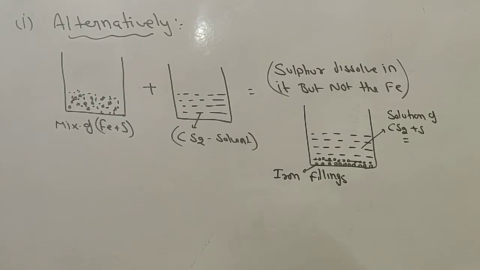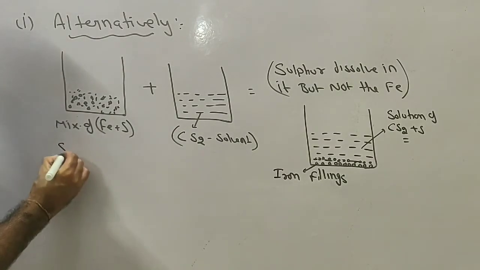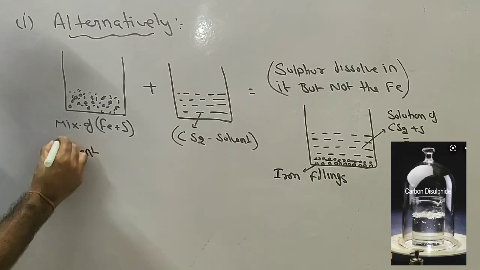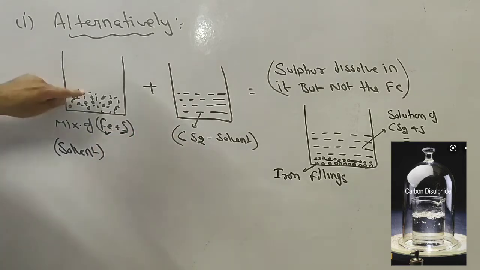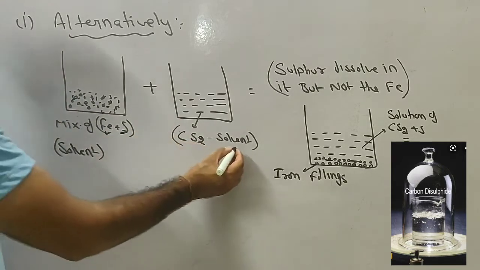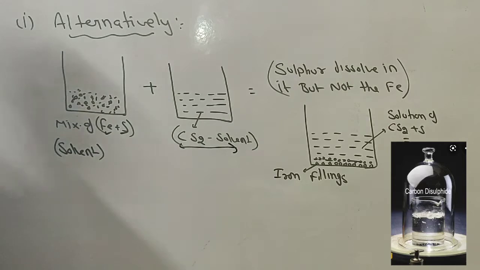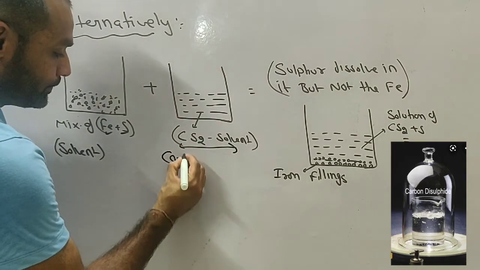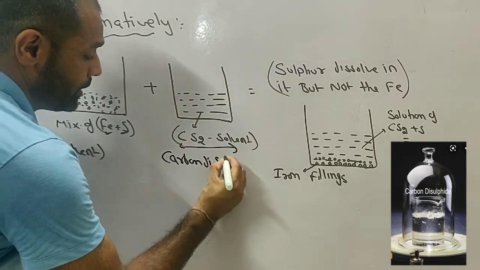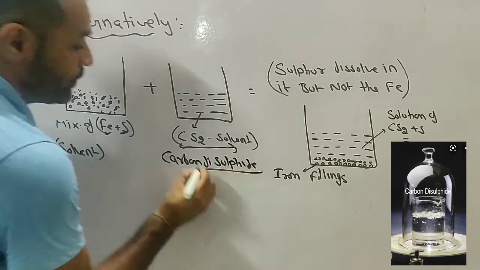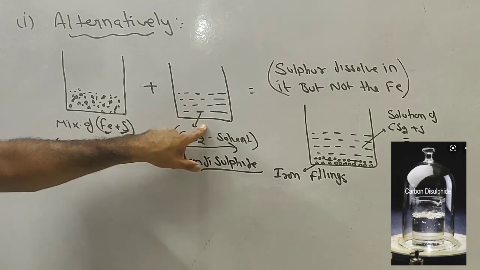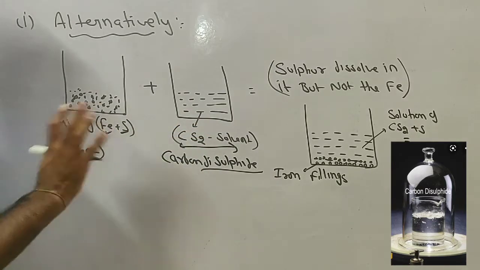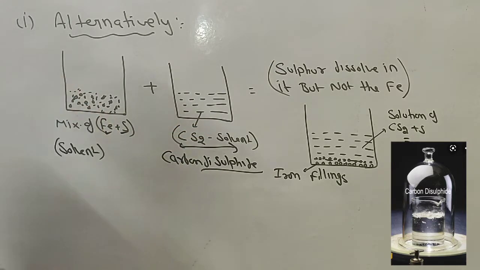Alternatively, we can also separate this mixture by choosing the proper solvent. So what will happen? Say this is the mixture of iron and sulfur, the same mixture. We add a solvent that is called carbon disulfide. What will happen? Sulfur gets easily dissolved in this carbon disulfide, but what will happen to the iron? Iron filings will just remain as they are.